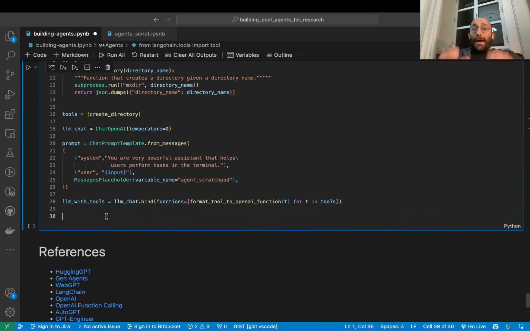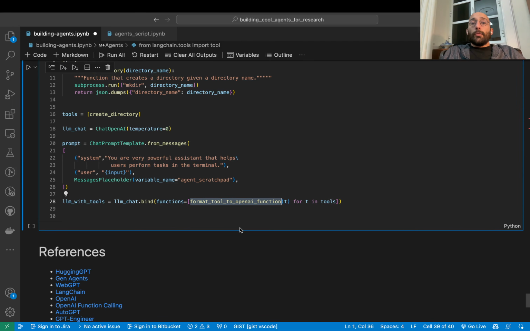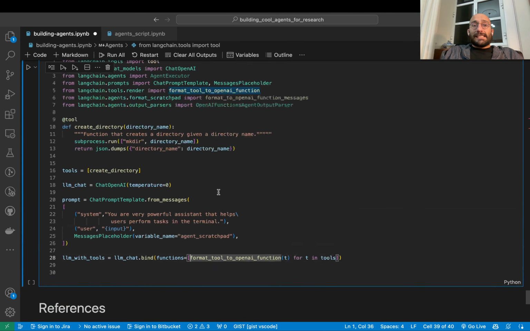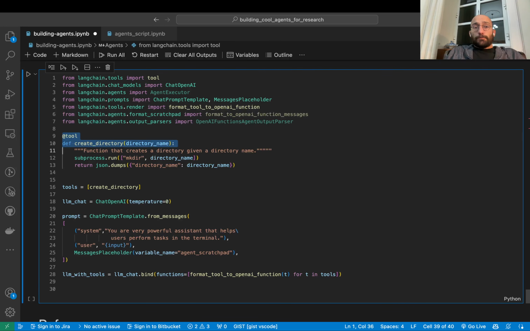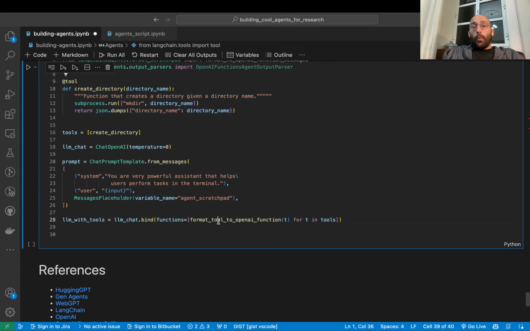Now, we're going to bind the model with the tool by calling the bind method on the LLM model that we initialized. And then we're going to say functions equal a list. And then we're going to call format the tool to OpenAI function, which is cool because now this is a simple way to set up a tool. And then we can just call one function to format it into OpenAI functions. We could use it just with LangChain, but we can also go from LangChain to OpenAI functions, which I find very nice because OpenAI functions are powerful.